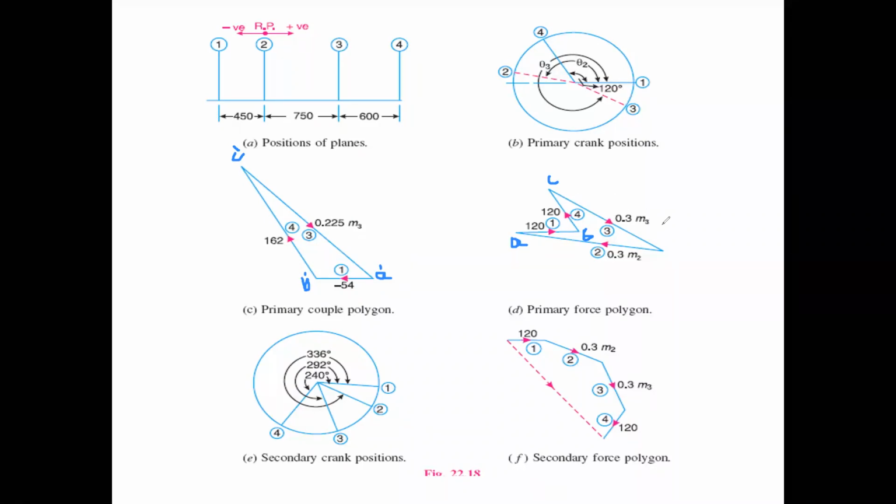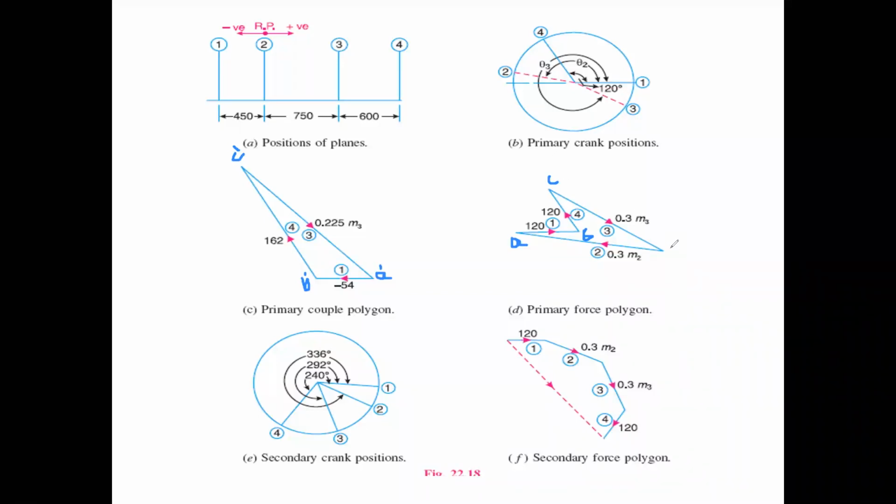And what is the value? That is 0.3 into M3. M3 is already known, nearly 870. Just substitute the value in our equation. 0.3 into 800, for example, gives nearly 300-something, so 6 centimeters in length along the direction.